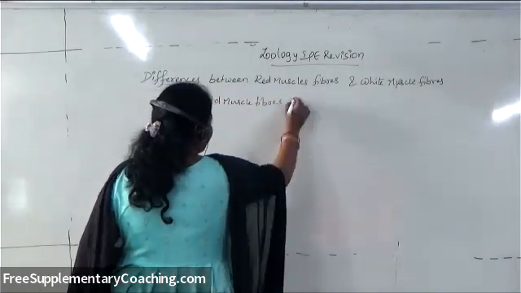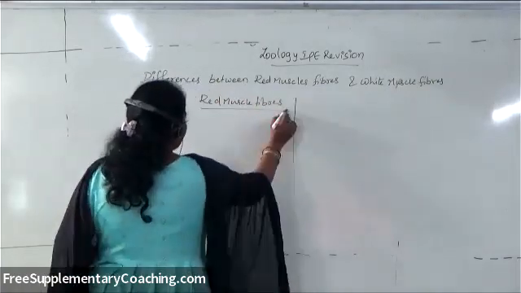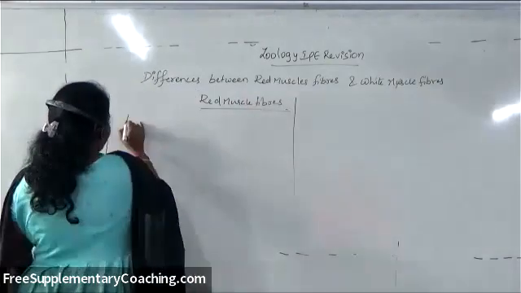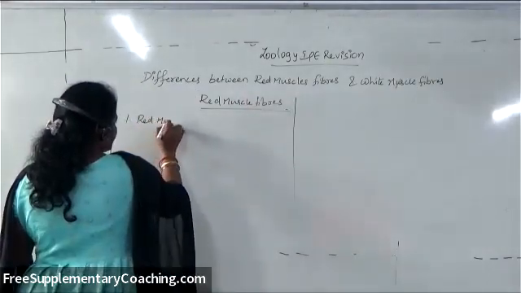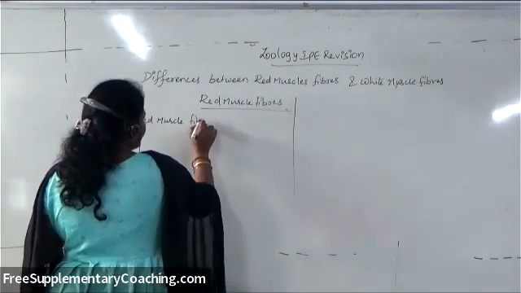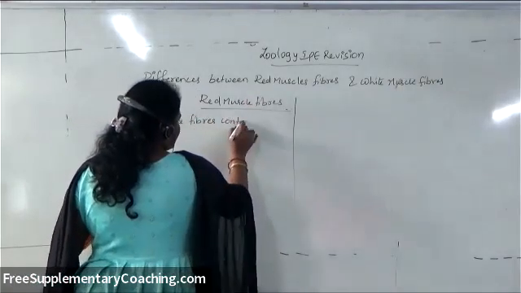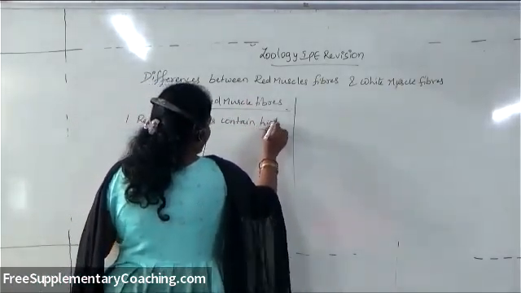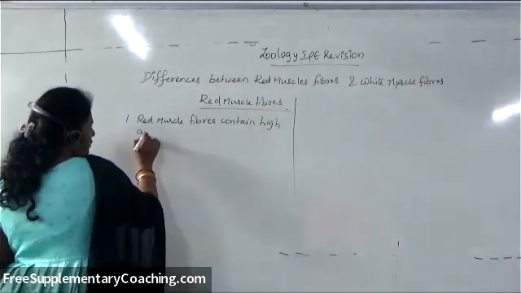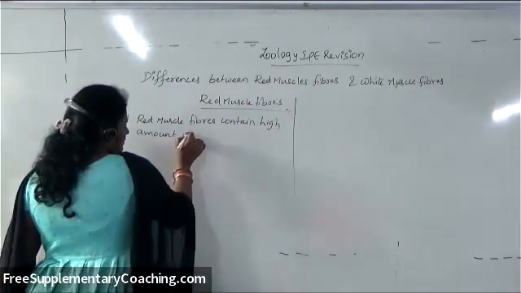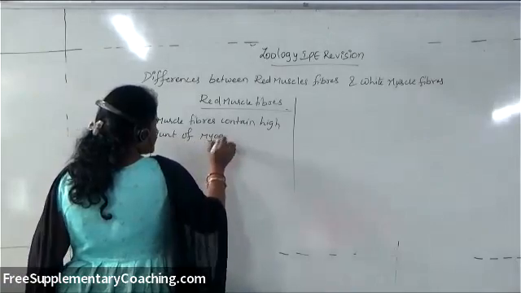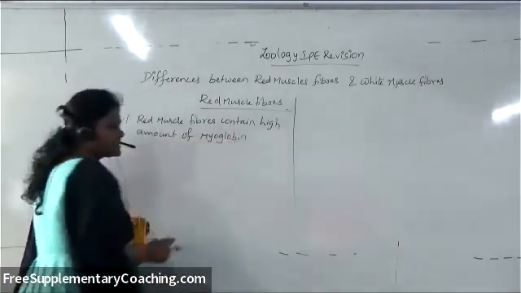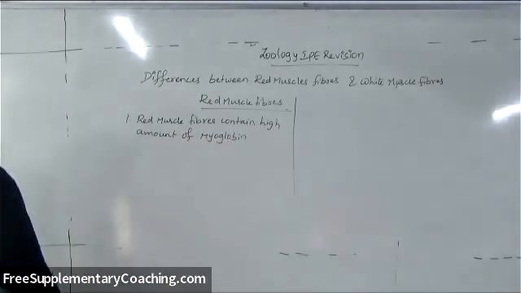Red muscle fibers contain a high amount of myoglobin, which is a red colored pigment present in the muscle, acting as a reservoir of oxygen.